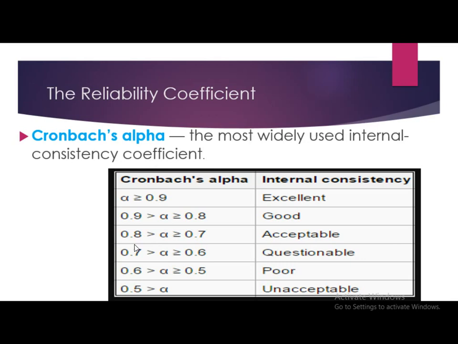If the alpha value is between 0.8 and 0.7, it is acceptable. If it is between 0.7 and 0.6, then questionable internal consistency. If alpha is between 0.6 and 0.5, then poor internal consistency. And if alpha is less than 0.5, then it is unacceptable. Internal consistency is unacceptable. So this is the significance of the reliability coefficient.